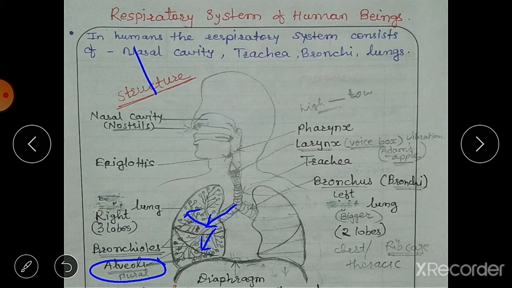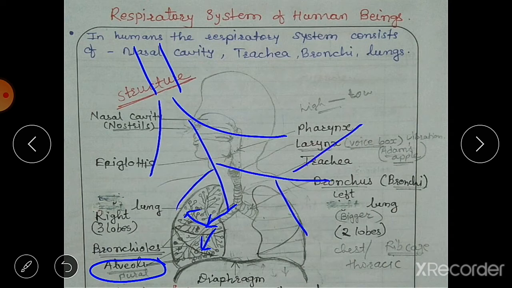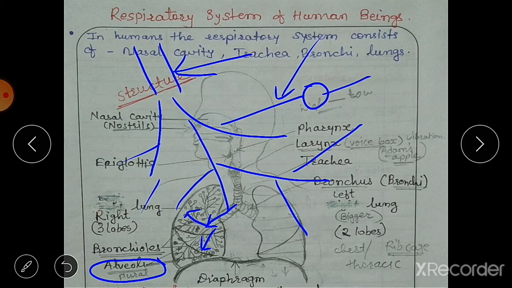Suppose this is your bronchus, then it is divided and redivided like this. So this is the bronchus, these are the bronchioles, and each bronchiole has a sac-like structure on its end. This is known as alveolus. These are sac-like structures, just like a pouch.